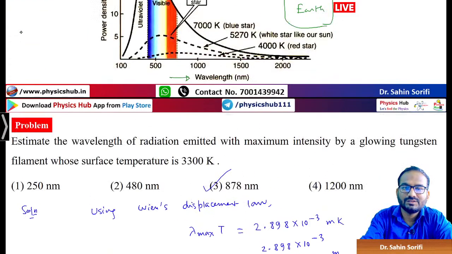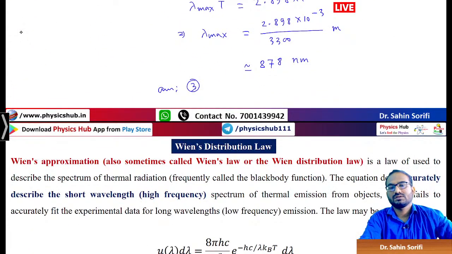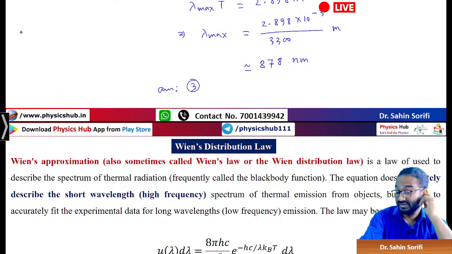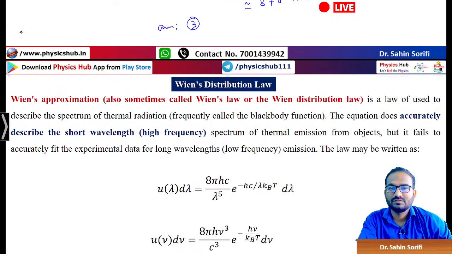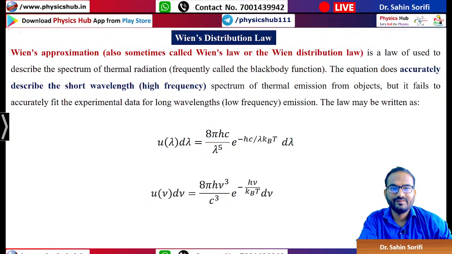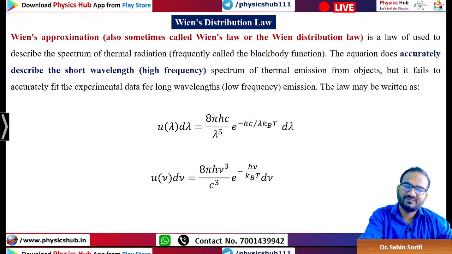Now, as I told you, the black-body radiation curve was previously tried to be explained by various scientists. One of them was Wien. He gave his Wien's distribution law, but it failed.